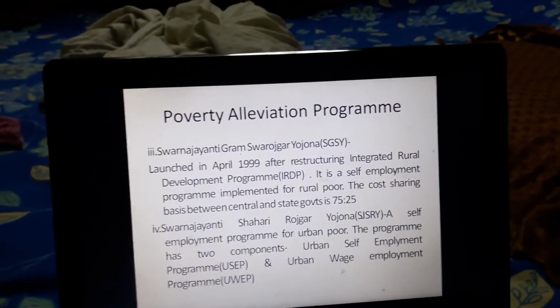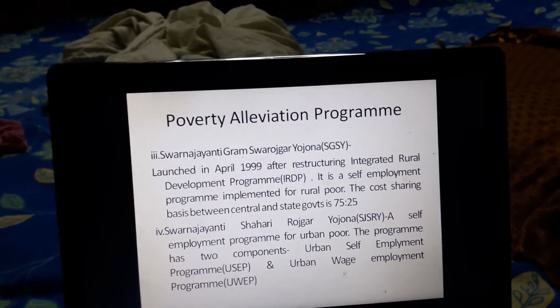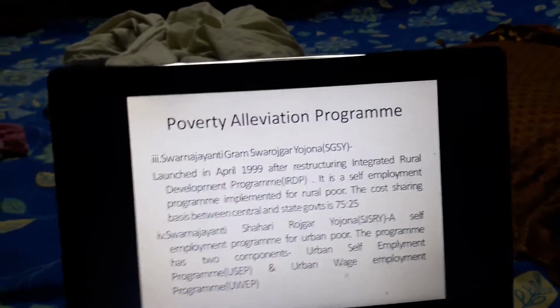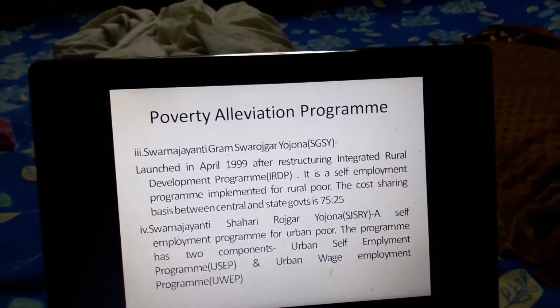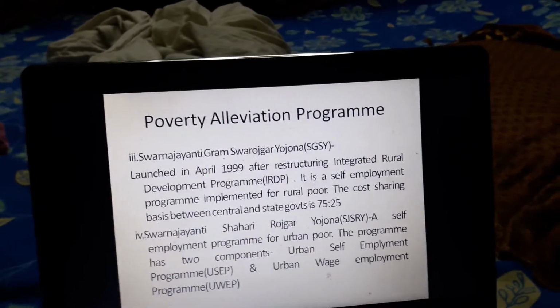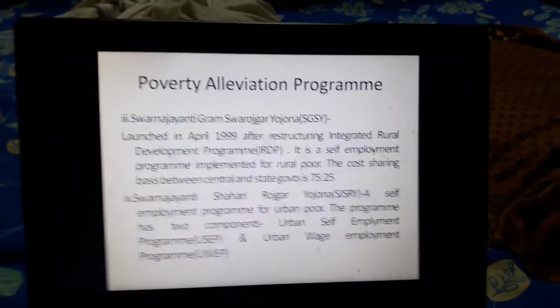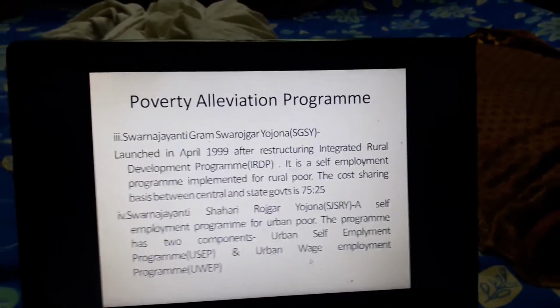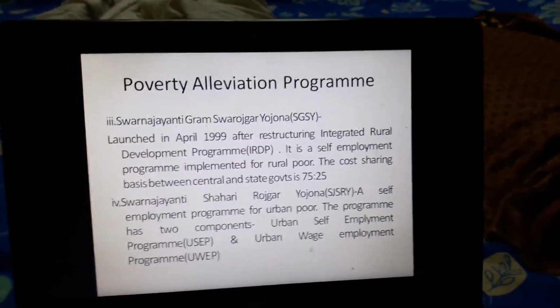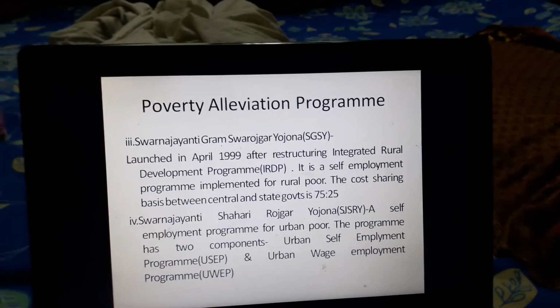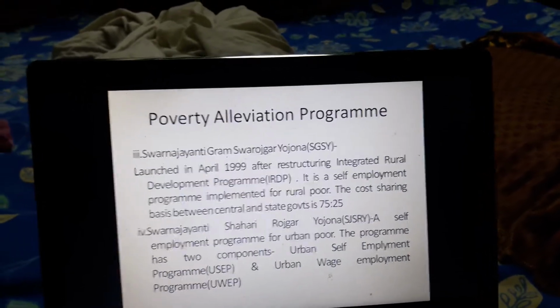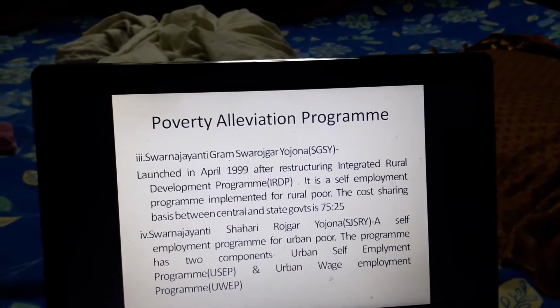Now it is a self-employment program implemented for the rural poor. So again it is a rural poverty alleviation program, and the cost sharing basis between the central and the state government is 75:25.